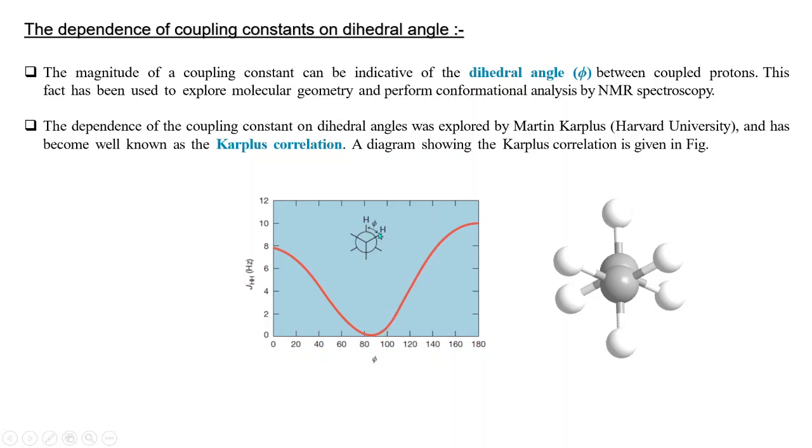So when this phi is 180 degrees, between this hydrogen and this hydrogen, the coupling constant value will be around 10. So you can see from the Karplus correlation what the dependence of the dihedral angle and the coupling constant value is.